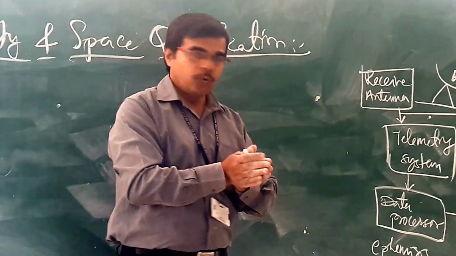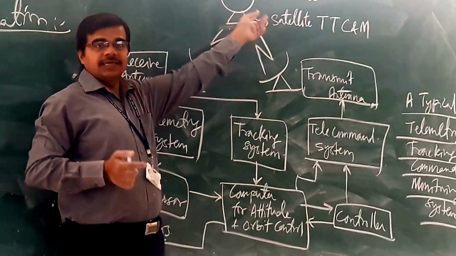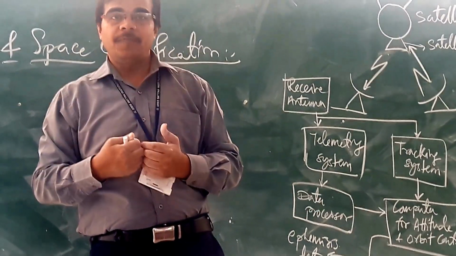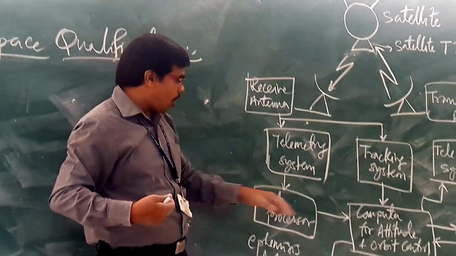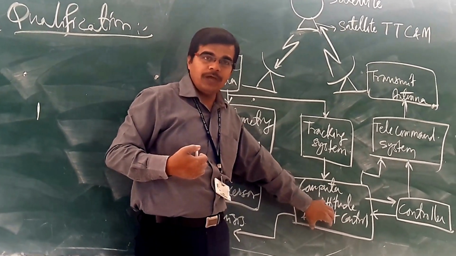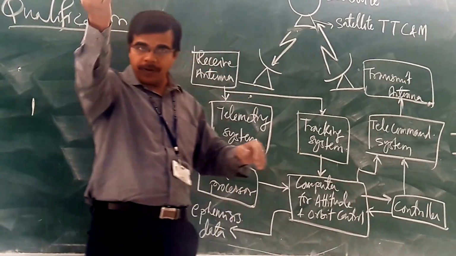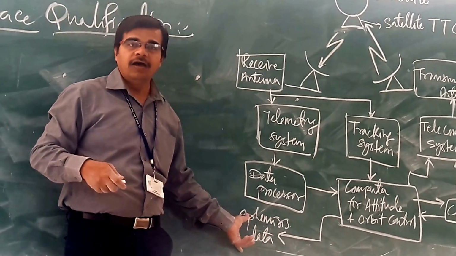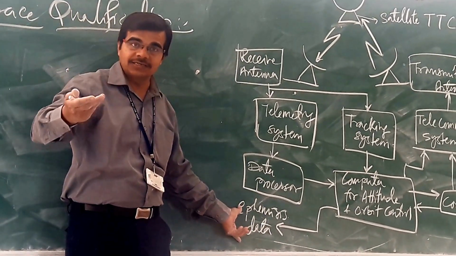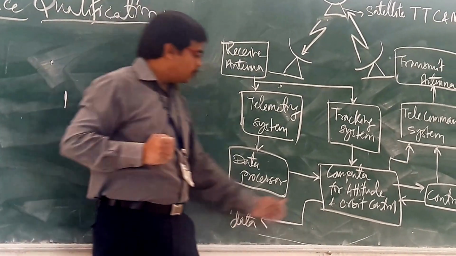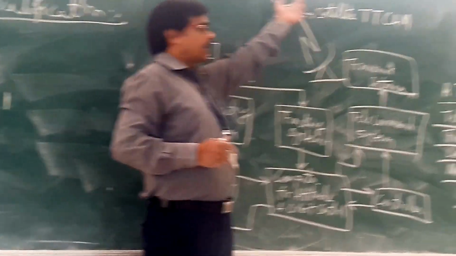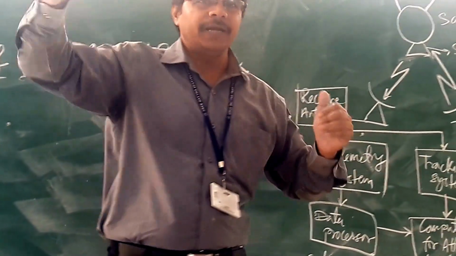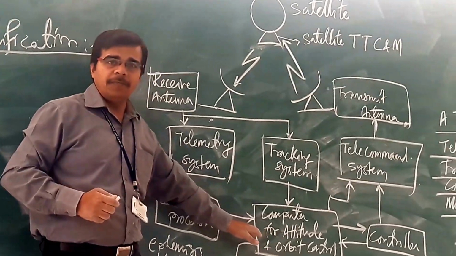So right now, whether the satellite is in its orbit or not, how much it has been dragged from its orbit. Okay, so if it is dragged from its orbit, here you are having the computer control. We can make some changes so as to bring the satellite back to its orbit. Now again we will get the ephemeris data. Again, what is the status now? We will make the changes till the satellite comes back in its own orbit. And if the satellite is in its own orbit, there is no need for changing any other parameter.